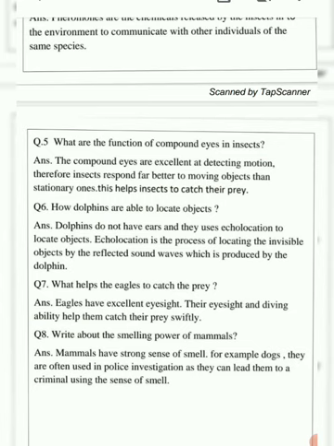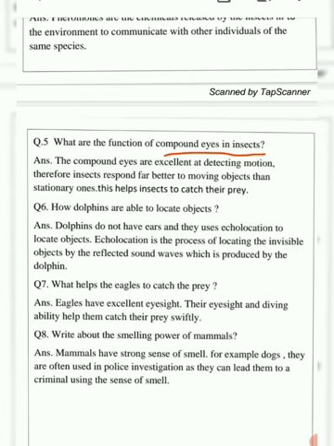So the compound eyes of an insect have excellent motion detection, which means they can detect the motion. Therefore insects respond far better to moving objects. If the object is moving, the insect will be able to detect it very easily, rather than one which is stationary, which is not moving.